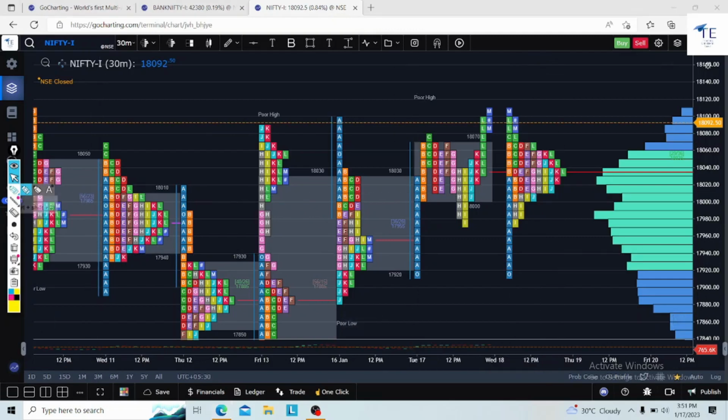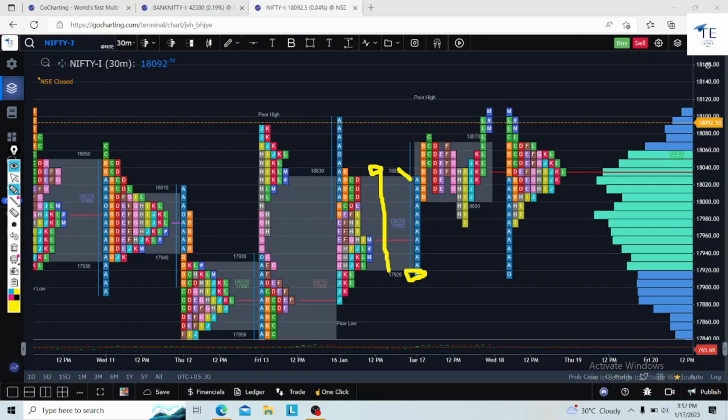This is very clear information that the market opened one tick below the previous day's value area low, and the A period itself covered the entire value area. This is a bullish sign, so don't try to short. Whenever you see the market opening above the value area, and the A period and B period covering the entire value area, then don't go for a C.